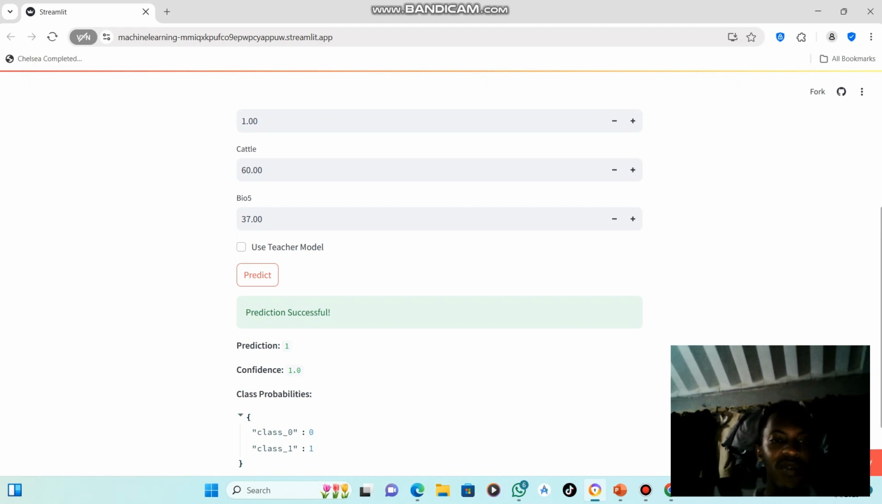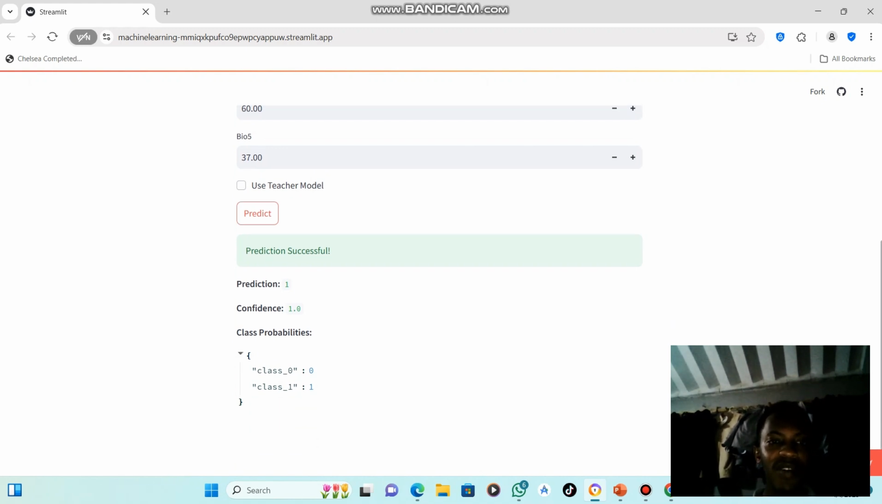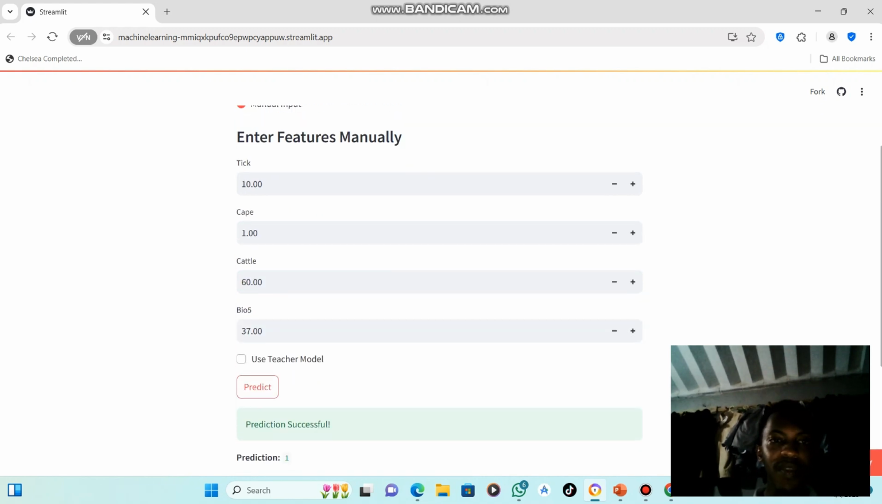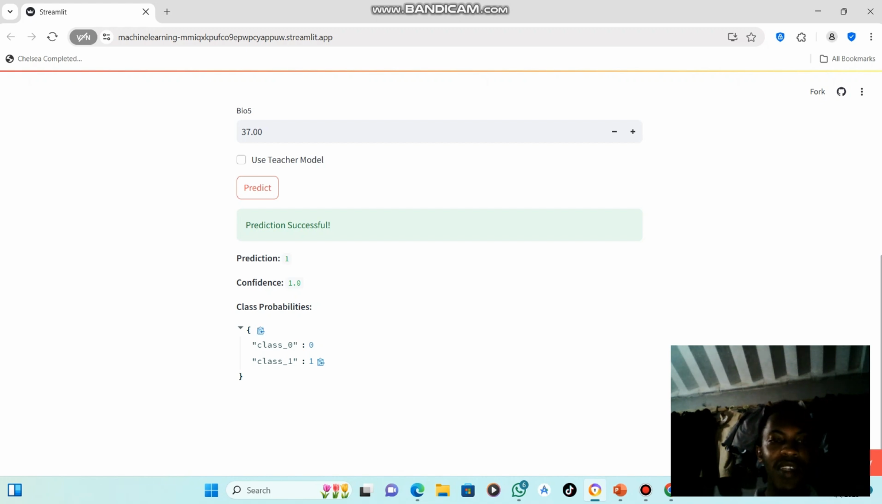Since we want to save time, we have already gotten the results here, and it brings prediction successful. Once the prediction is not successful, it will bring an error message and won't bring any results. From the results you have input, we see that our prediction is 1, and from what we know, 1 represents a high risk of viscous fever, and the confidence level of the model is 100%, meaning the model is highly confident that there is viscous fever on a farm bearing such initials which we have put in the features: the tick, cape, cut and by 5. And the class probabilities are confirmatory results to confirm this prediction.